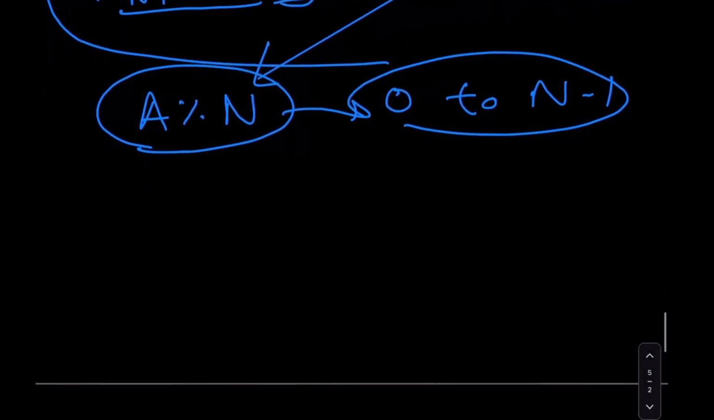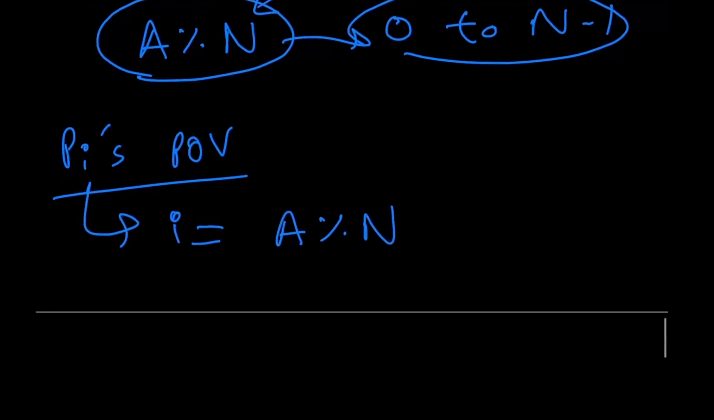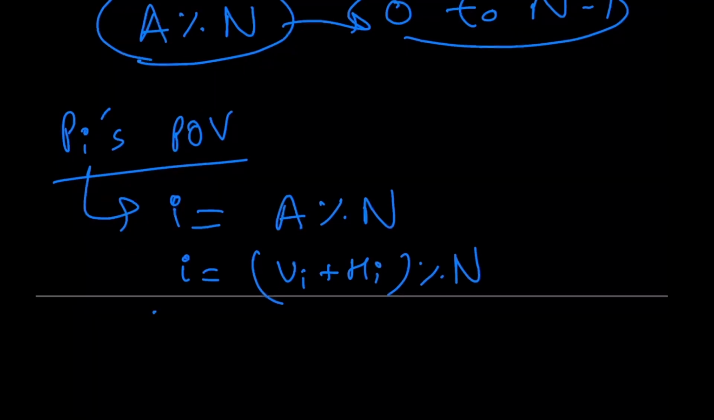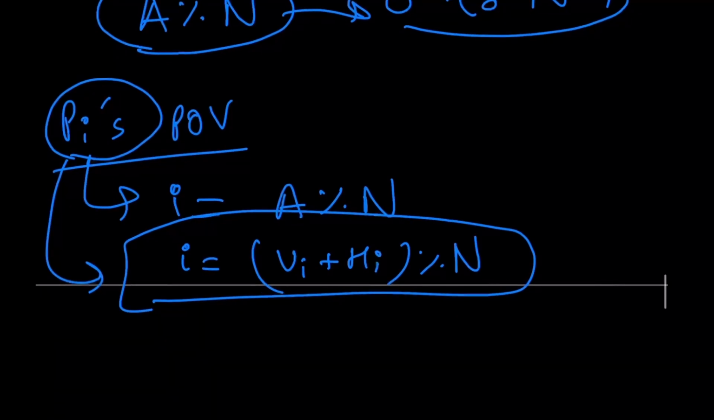So now, from each person's perspective, since he assumes i to be equal to a modulo n, a could be substituted as vi plus hi modulo n. Looking at this expression, it's important to understand that from pi's perspective, this is what is correct. Of course, for each i from 0 to n minus 1, there's actually just one guy, i dash, who is assuming the correct value of i. But nonetheless, everyone's gonna think along the same lines.